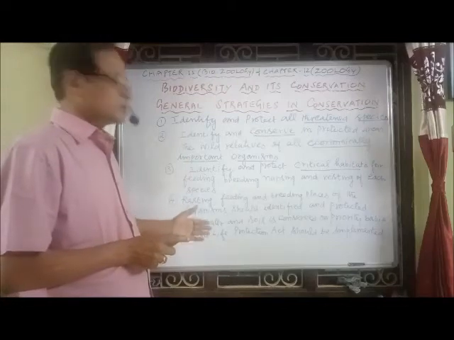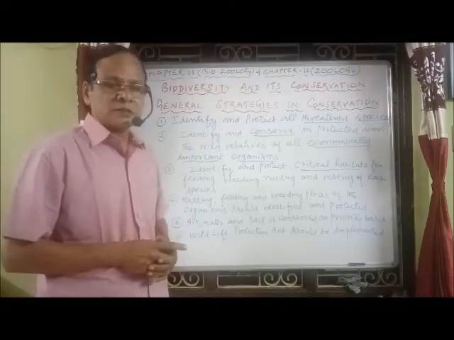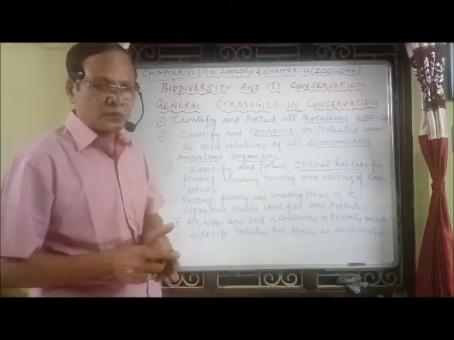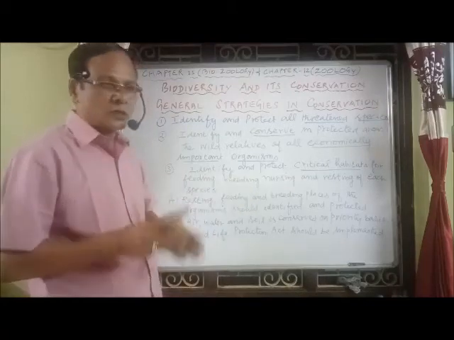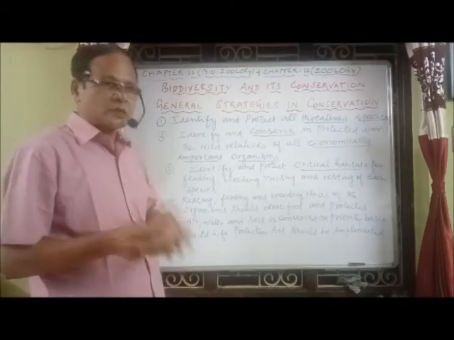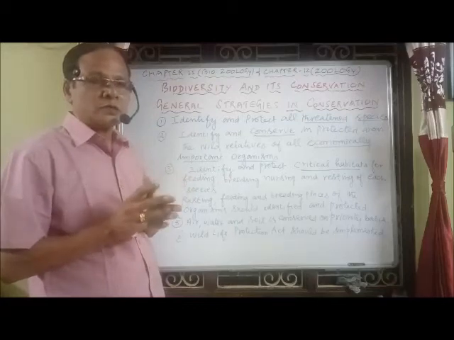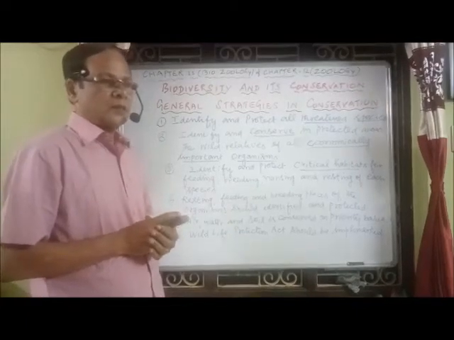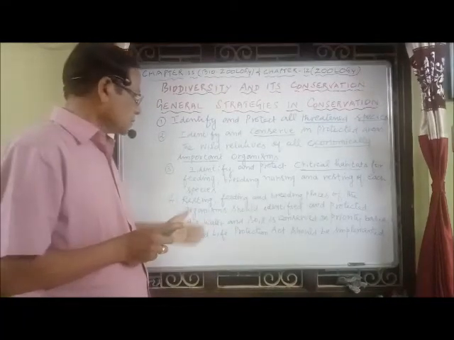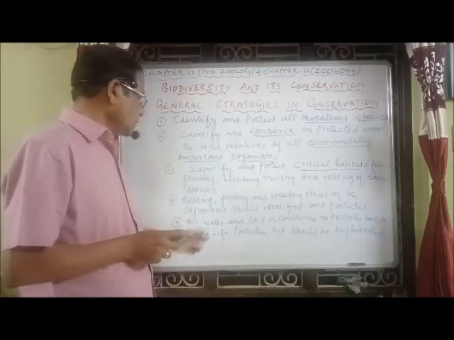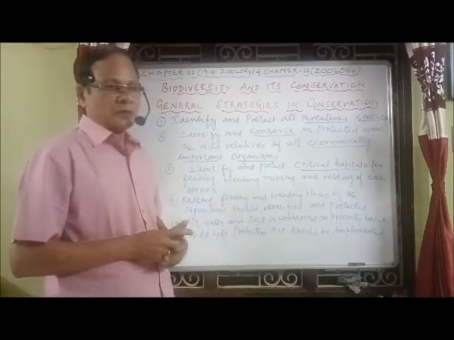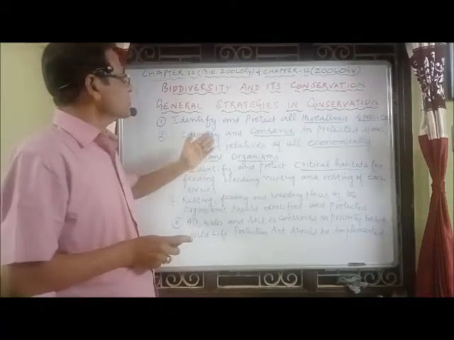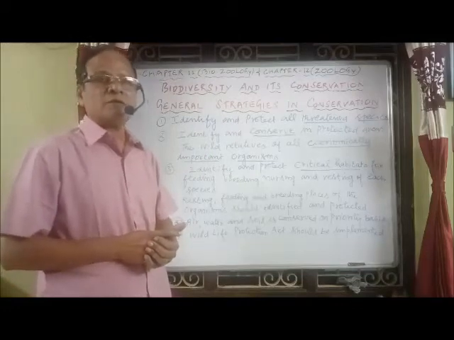Now, air, water, and soil should be conserved. All these are conserved on a priority basis, whichever is more important. According to the situation, we have to give priority either to air, or to water, or to soil. Then you should implement the Wildlife Protection Act. These are the different strategies that should be followed in the conservation of biodiversity.